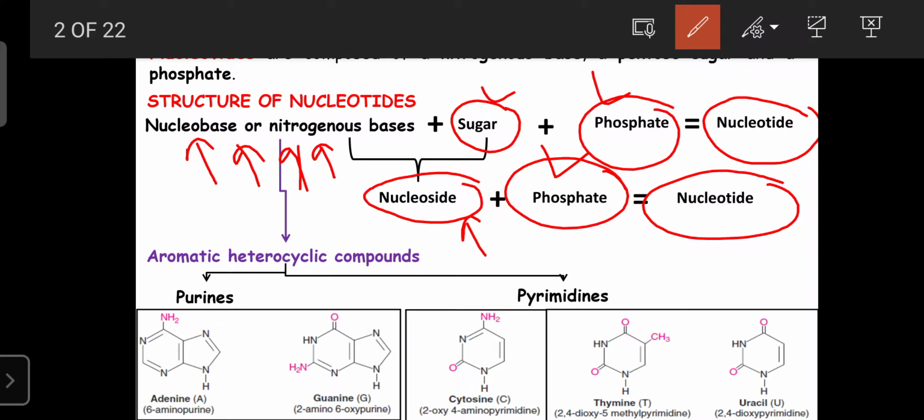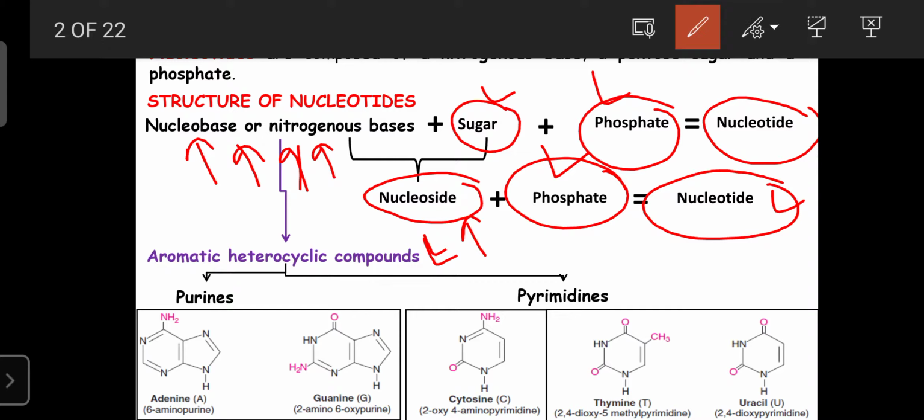These nitrogenous bases are aromatic heterocyclic compounds. The nucleobases present in the nucleotides are aromatic heterocyclic compounds.